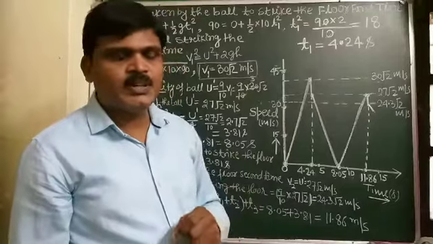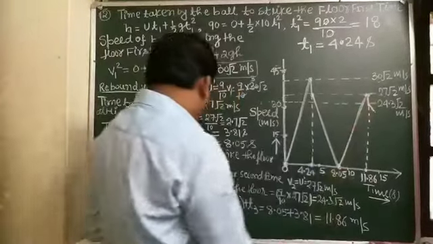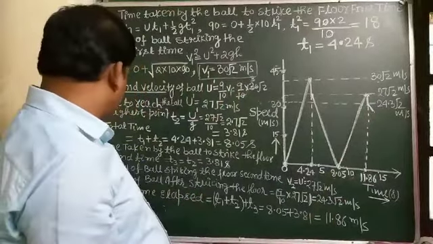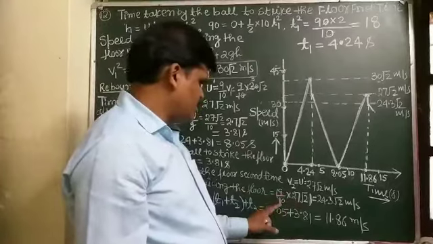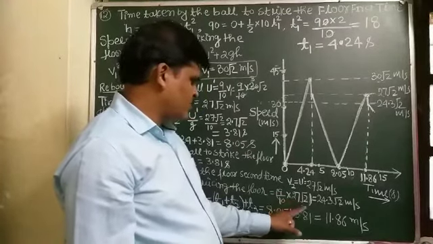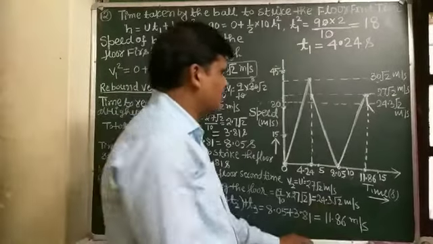And at this time the ball again loses 1/10 of its speed. So the velocity of the ball after striking the floor reduces to 9/10 of 27 root 2, and it comes out to be 24.3 root 2 meter per second.